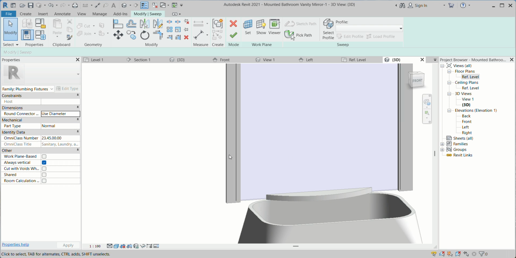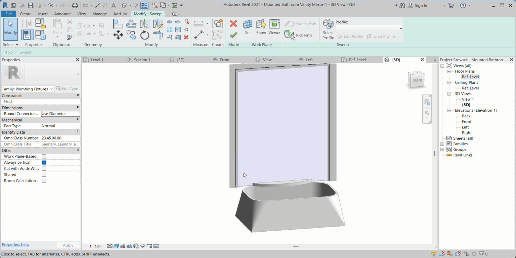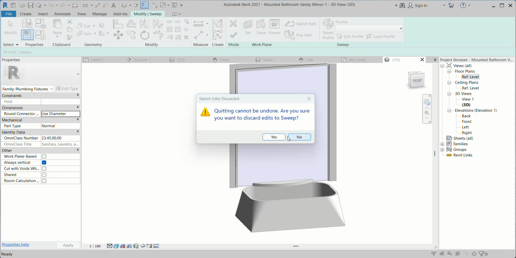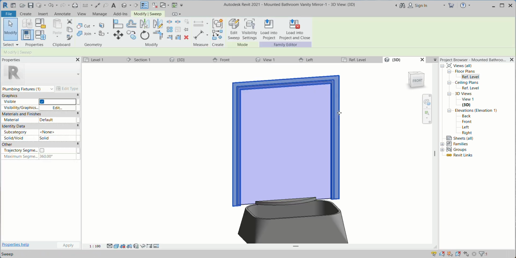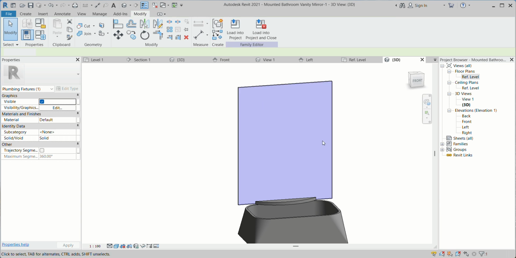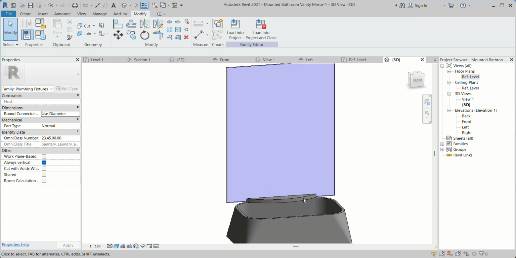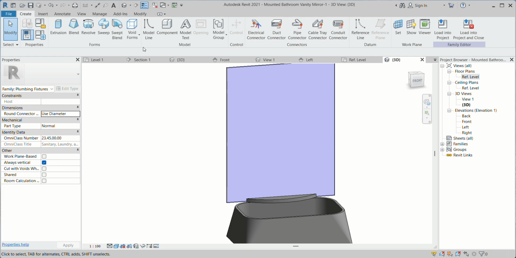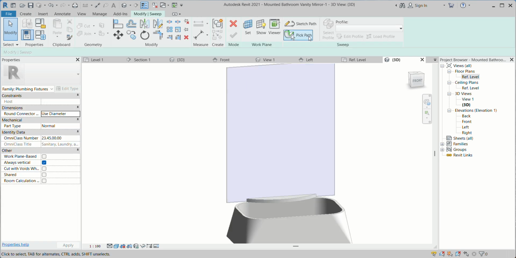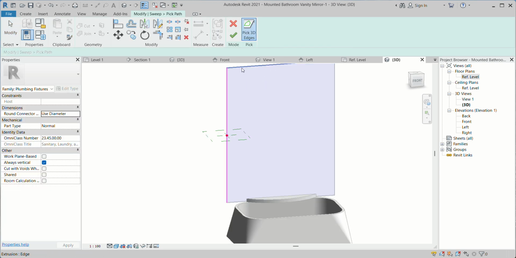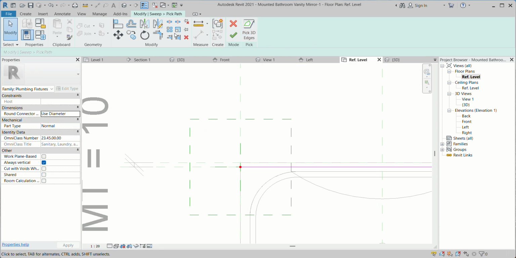Better I close this one. I can select the sweep and remove it again, because here we need to create that one. So I go back to the sweep again, pick a path. One, two, three, four, and I can select here, go to create.